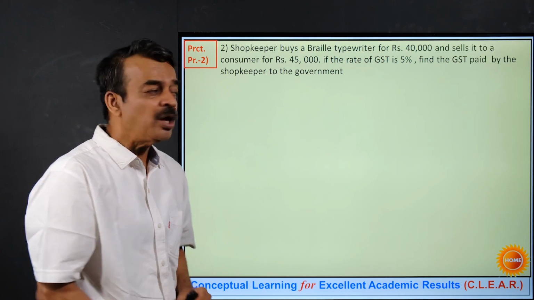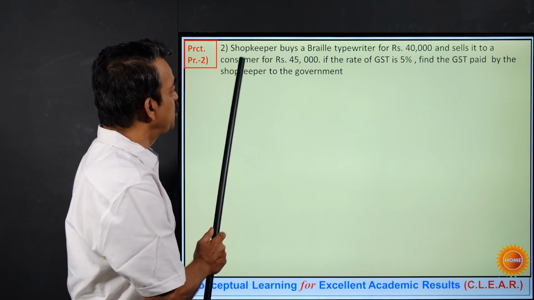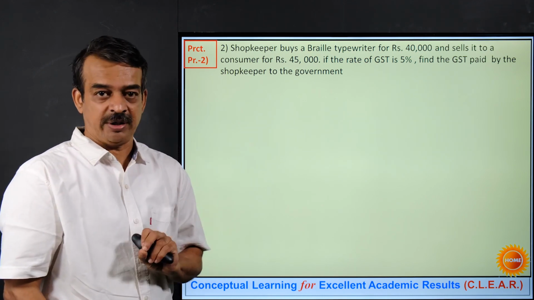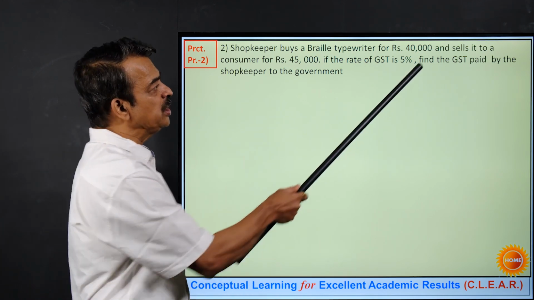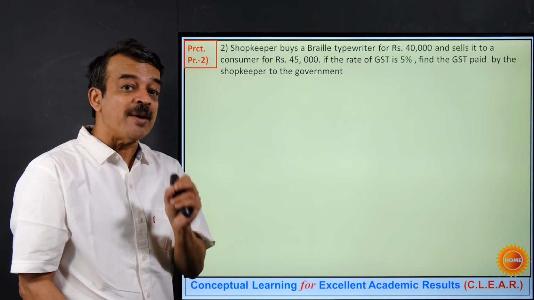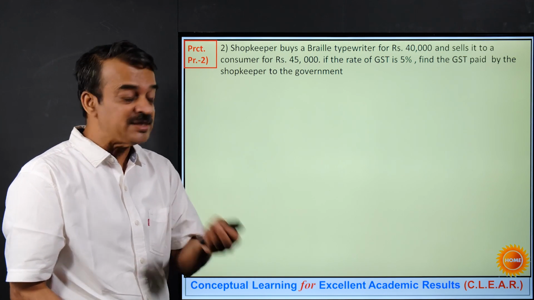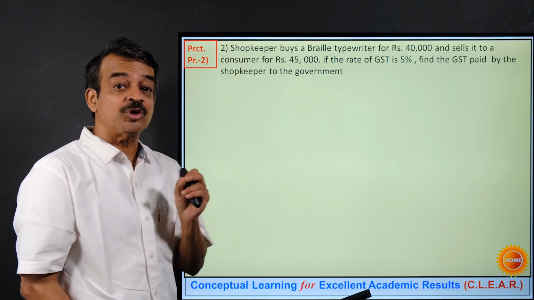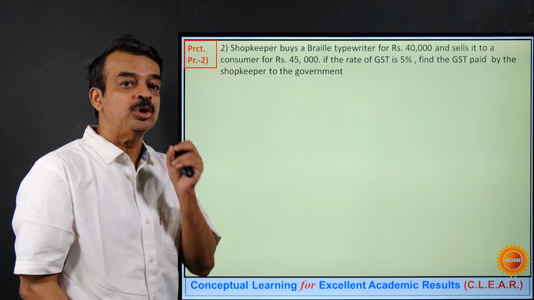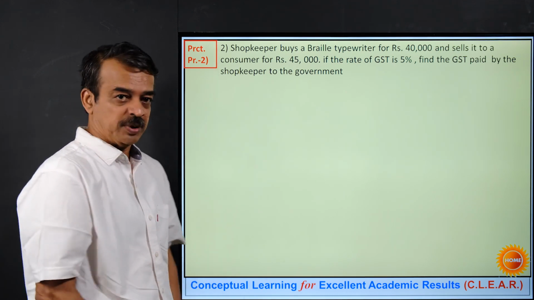Why for the shopkeeper? Because the question is related to the GST paid by the shopkeeper to the government. So as the question is related to the shopkeeper, I must find out, I'm again repeating this, the output tax for the shopkeeper as well as the ITC, input tax credit for the shopkeeper.